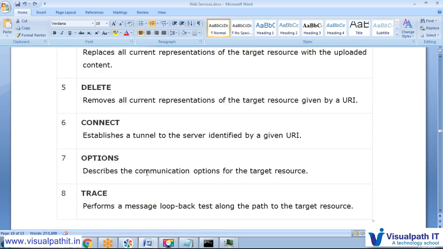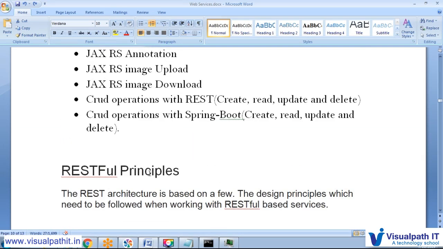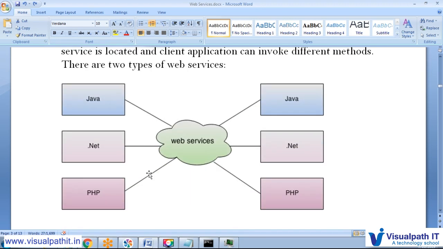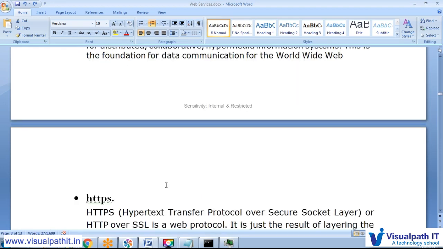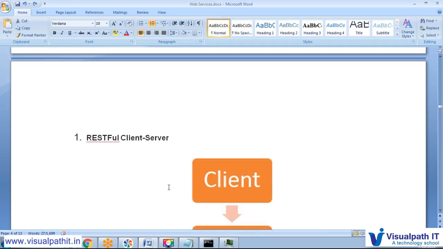So you at least know about what a distributed application is, what a distributed system is, what distributed technology is, what REST is, what RESTful is, what stateful and stateless mean, and RMI, EJB, and words like PUT, POST, protocols like HTTP, HTTPS, SOAP, and RESTful principles.